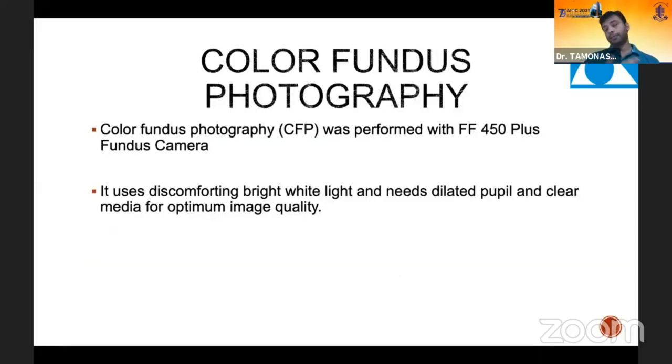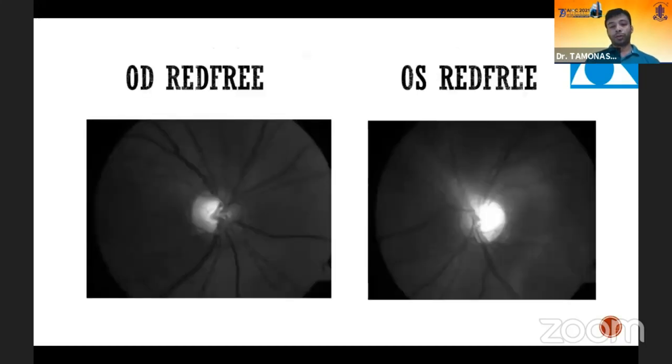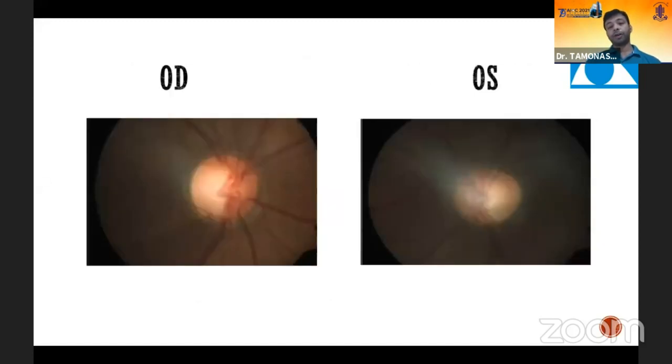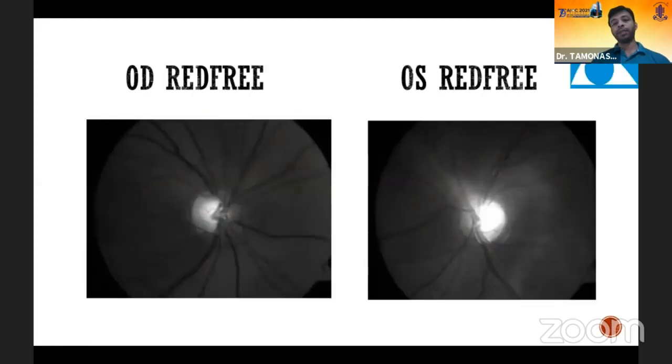What we have been doing until now to document this nerve fiber layer defect is using color fundus photography. The color fundus photography was performed with the FF 450 plus fundus camera. I don't have any financial disclosure. It uses a discomforting bright light, and a dilated pupil is necessary to get optimum image quality. This is the picture of 2 optic nerve heads with color fundus photography. We take 20° for normal color fundus and 30° for the red-free ones.